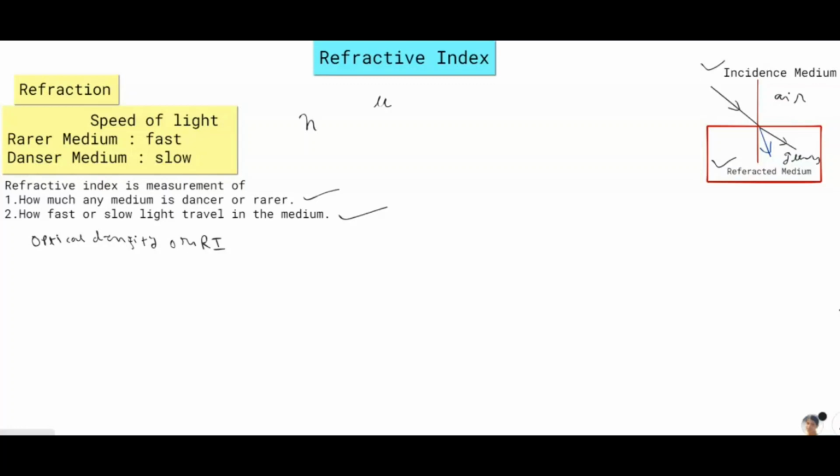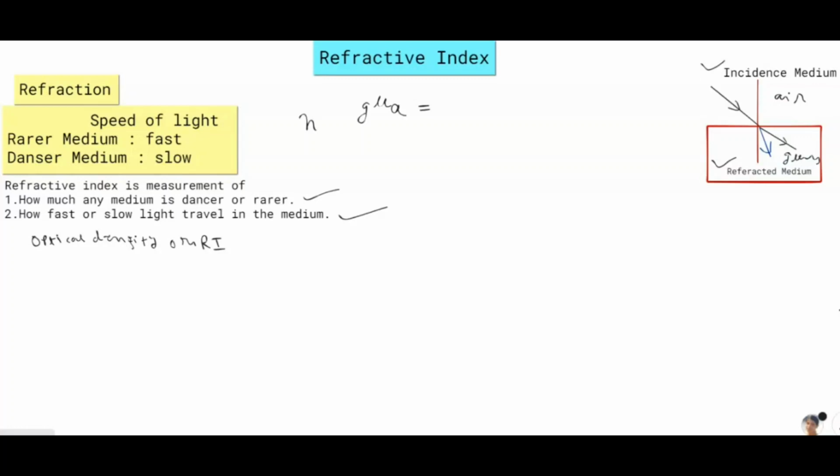In language we can say: find the refractive index of glass with respect to air. This means light is traveling from air to glass, entering glass from air.